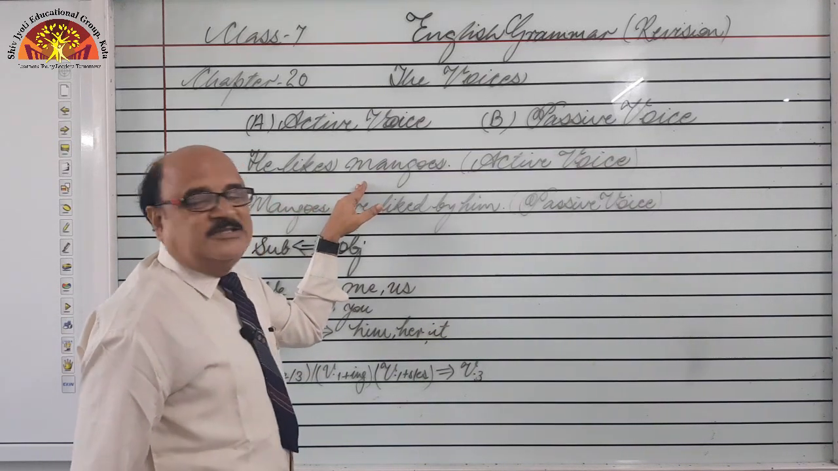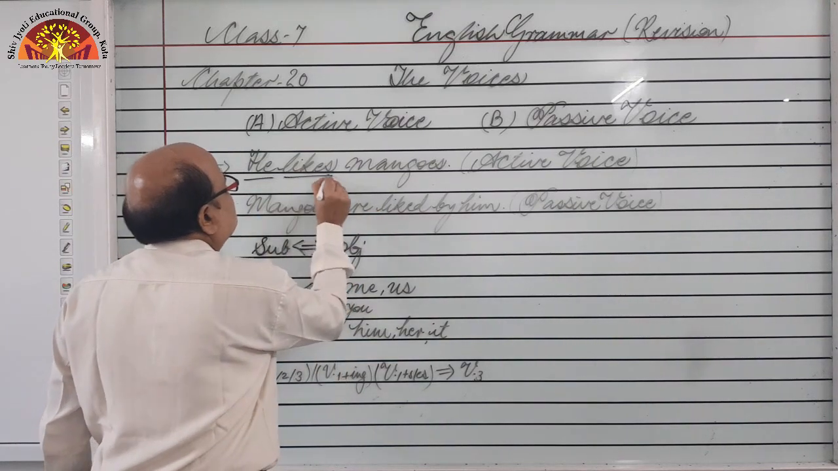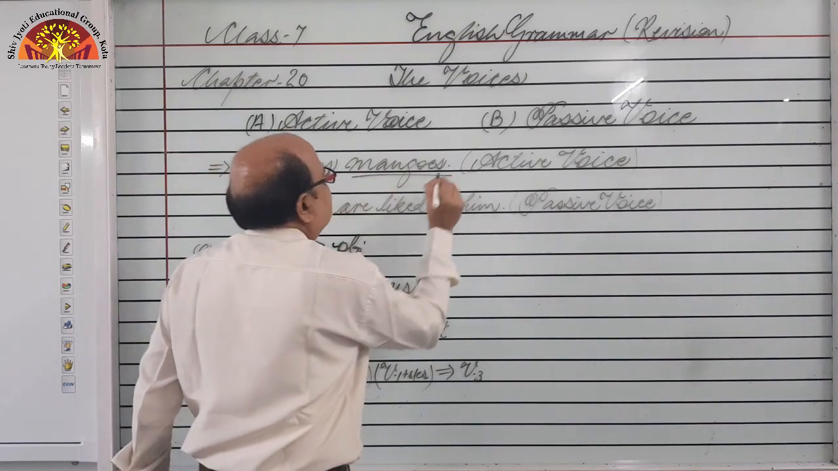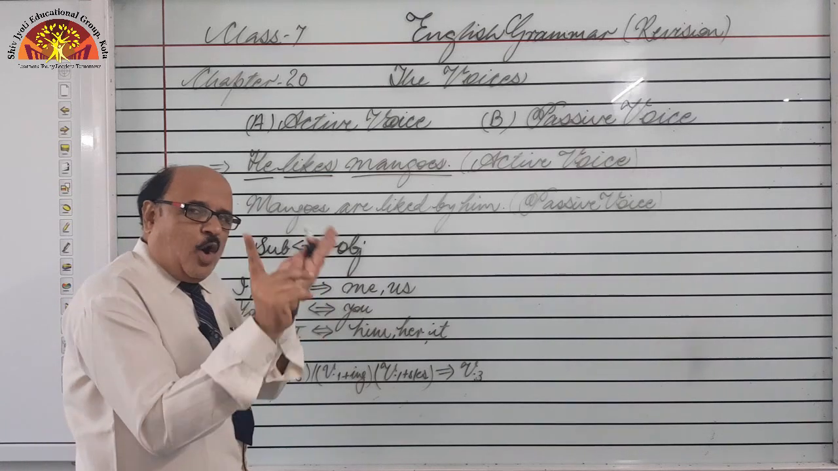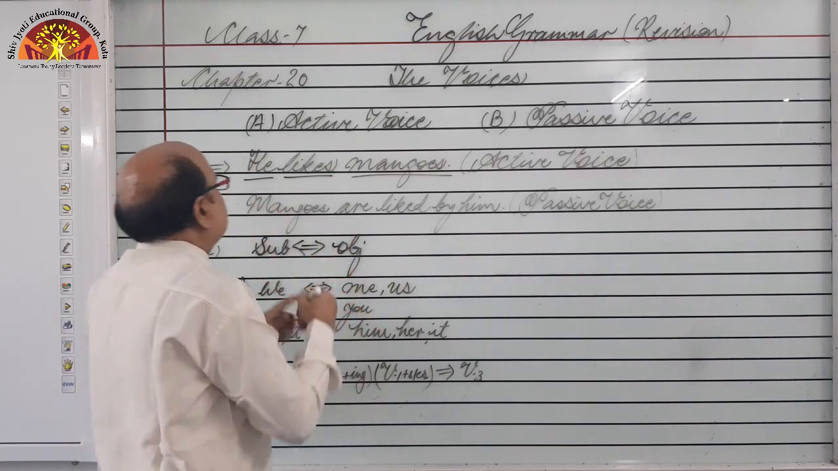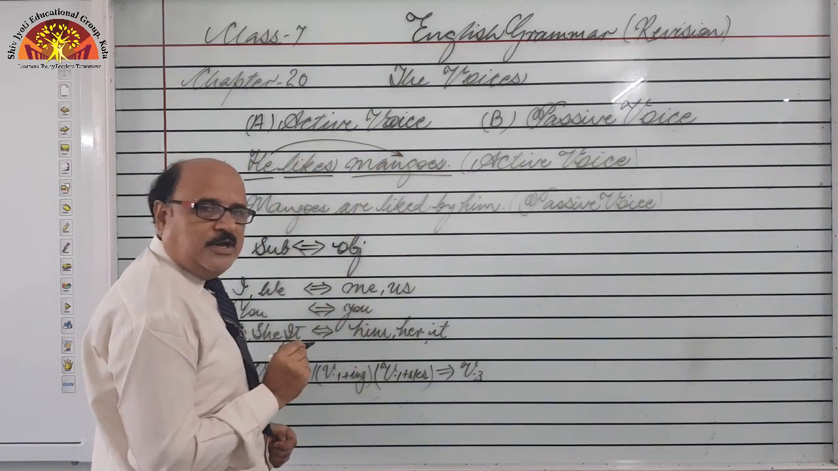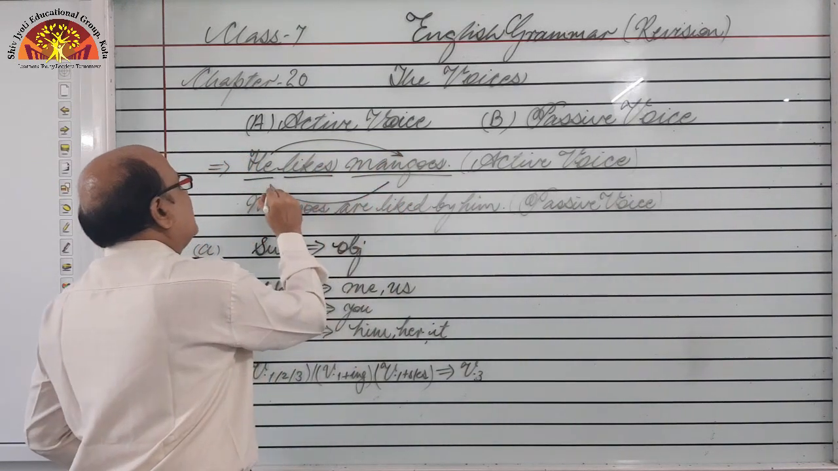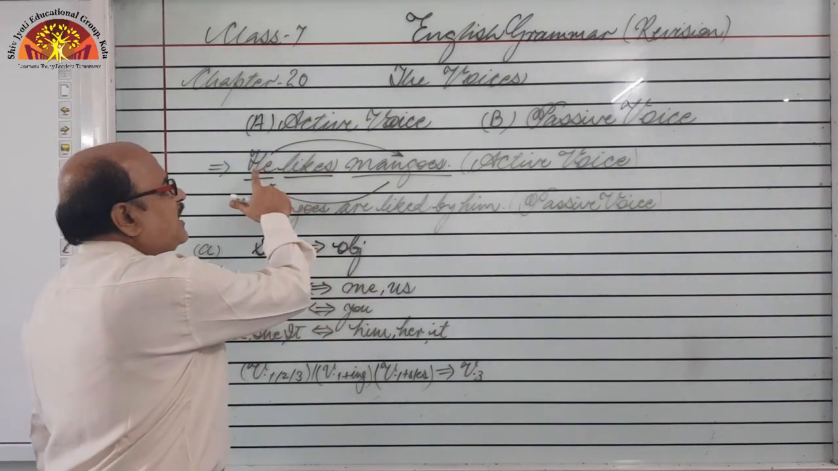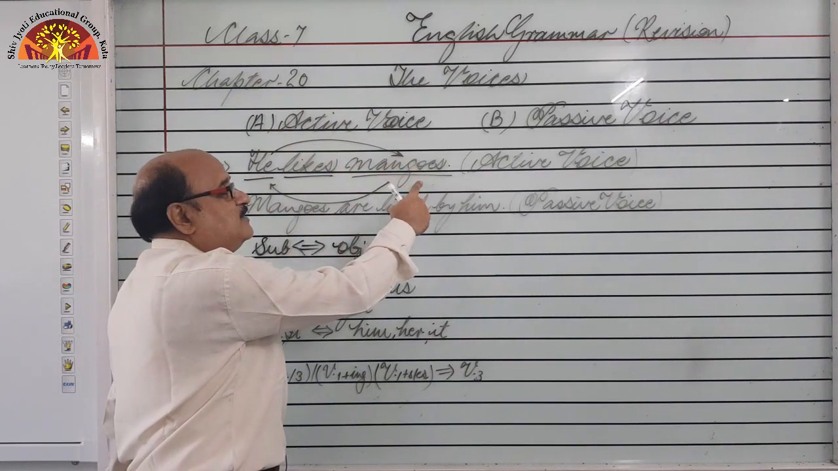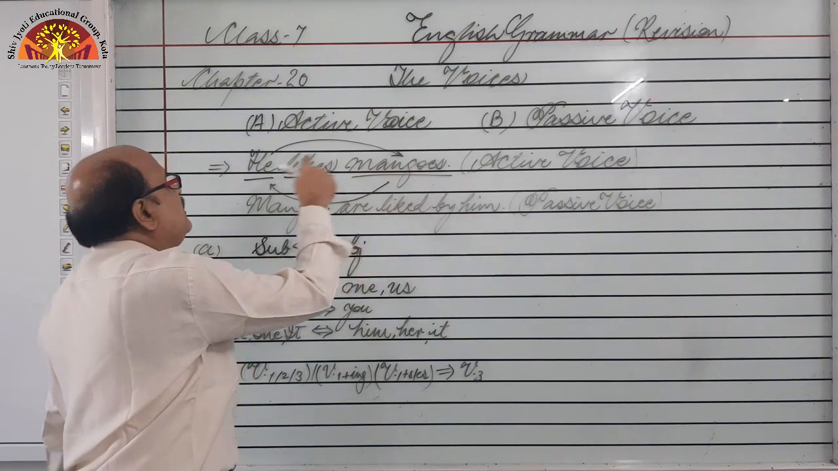So how to change it into passive voice? Very simple. This is the subject, this is the main verb, and this is the object. First of all, subject and object are to be swapped. So the subject takes the place of the object, and the object will take the place of the subject. He is to be transposed to the end of the sentence. After transposition, the word mangoes will be used in the beginning.